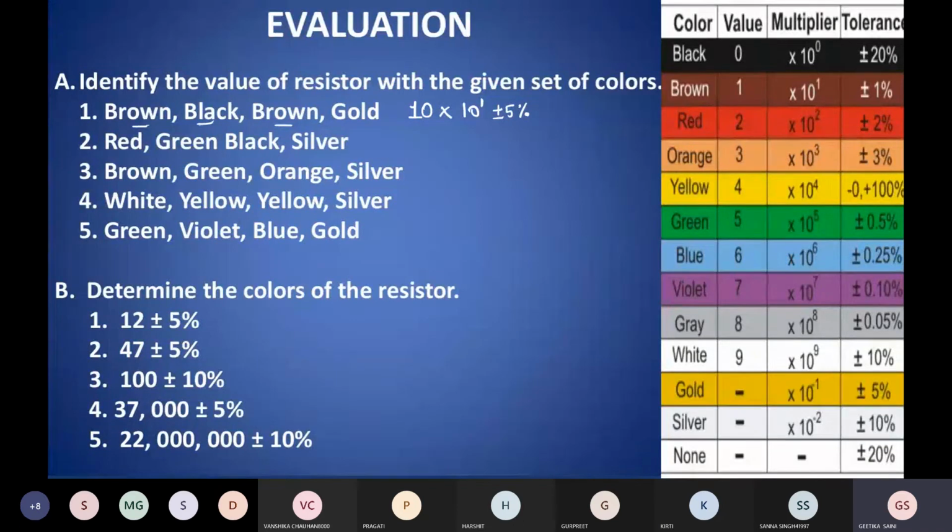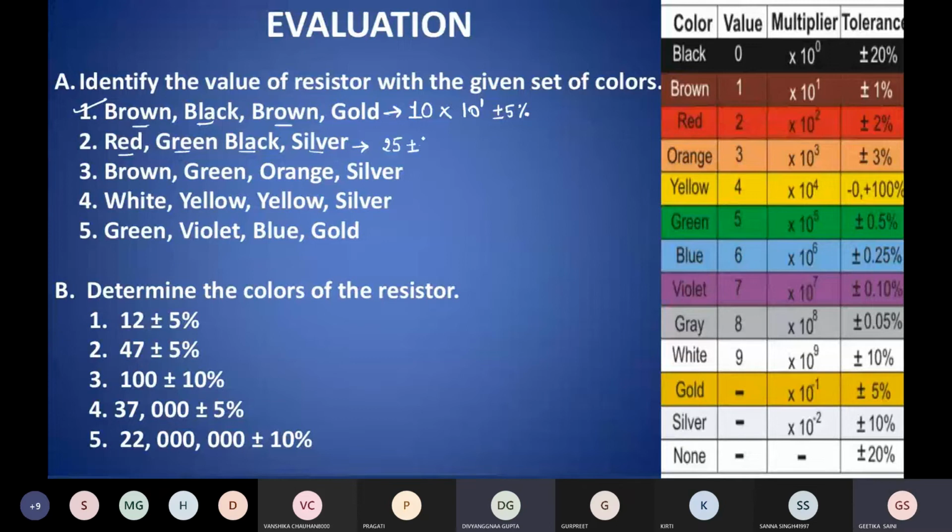Solve the second one, and let me tell the answer. Ma'am, for the second one, it is 25 plus minus 10%.